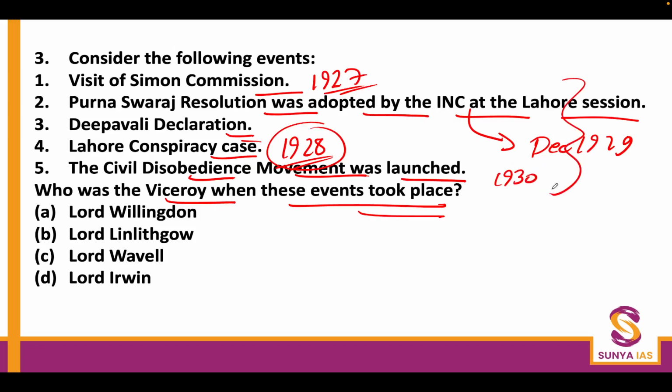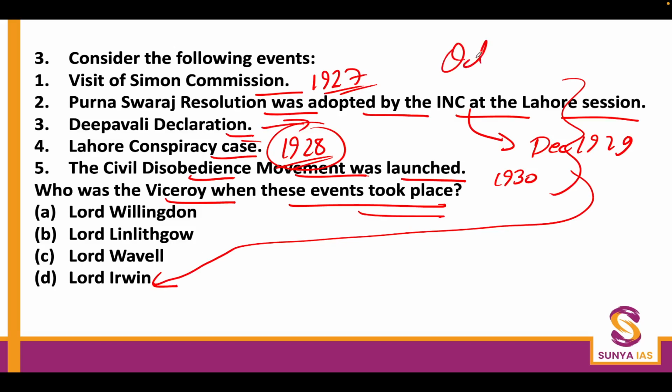Throughout this period, it was Lord Irwin who was the Viceroy of India, and he was also the one who, in October 1929, made the famous Diwali Declaration, where he reaffirmed that the ultimate mandate of the British Empire, or British officials in India, is to follow what was declared in the August Declaration in 1917, that is, to form a responsible government in India. Okay, so the D option is correct again.